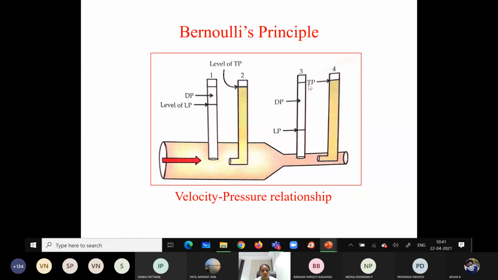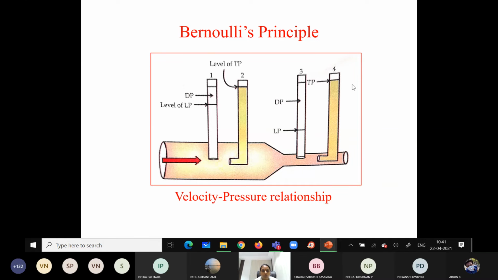Probes 1 and 3 are inserted in the vessel without any bending. So these 1 and 3 will record the lateral pressure component, or the potential energy. Whatever changes occur in the potential energy, the lateral pressure component or the static pressure component, will be picked up by these two probes, 1 and 3, which are inserted in the wider vessel and the narrower vessel.